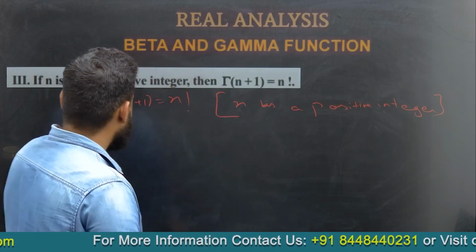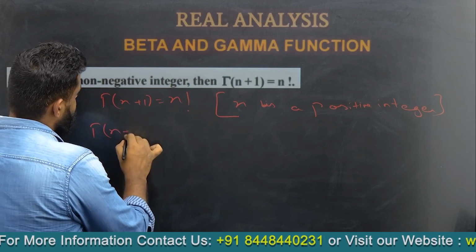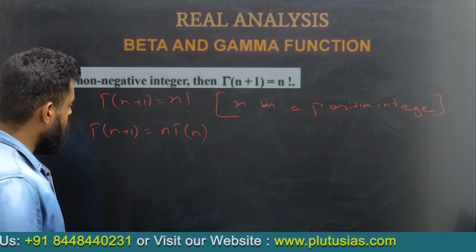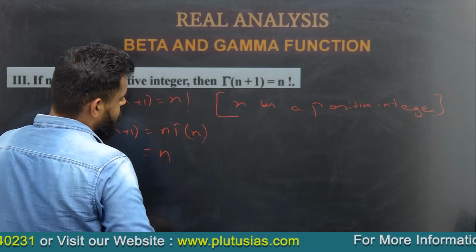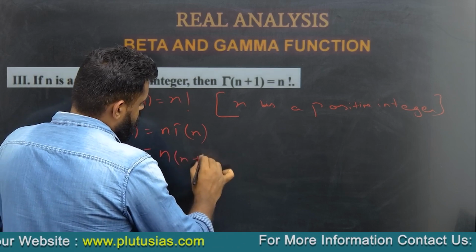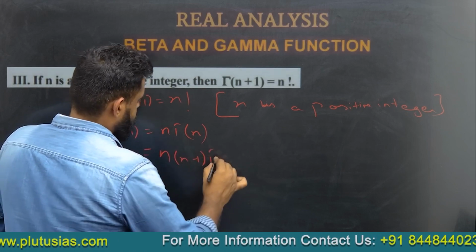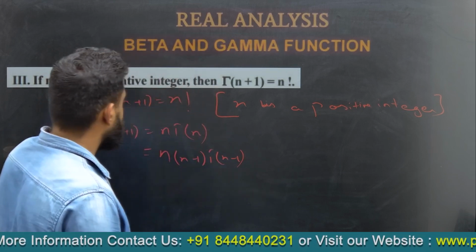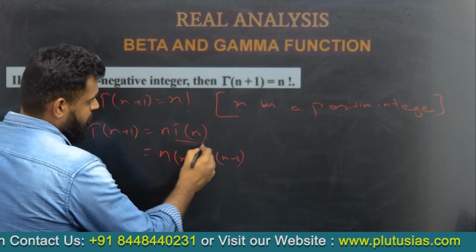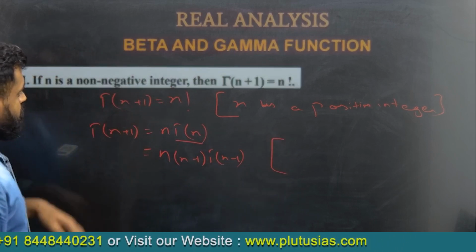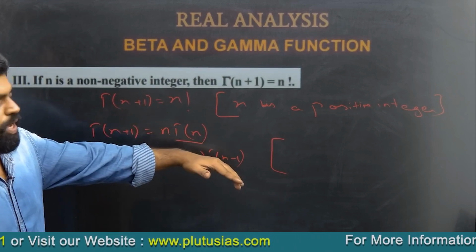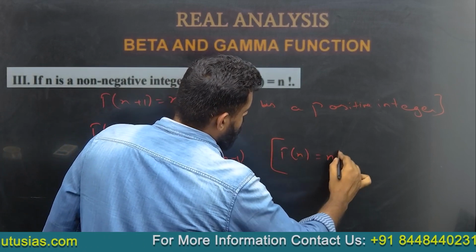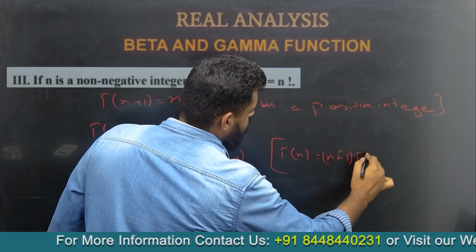Earlier we have proved that gamma n plus 1 is equal to n gamma n. Now, if gamma n plus 1 is n gamma n, then gamma n would be (n minus 1) gamma (n minus 1).